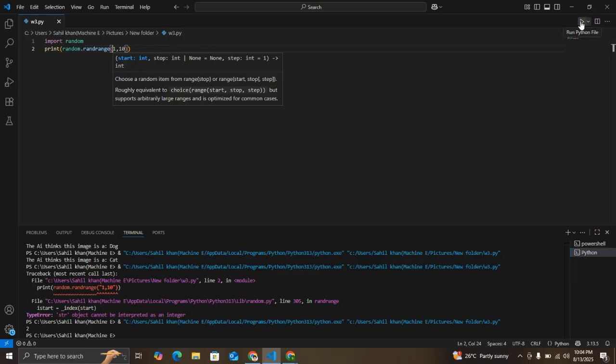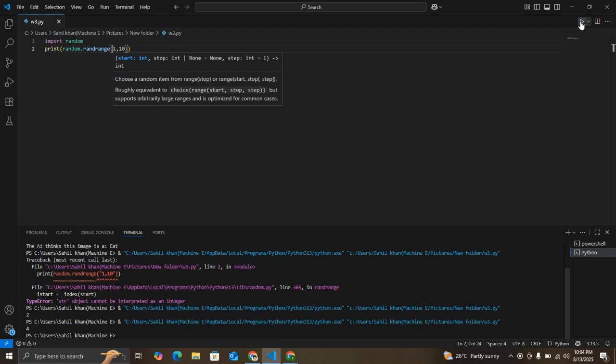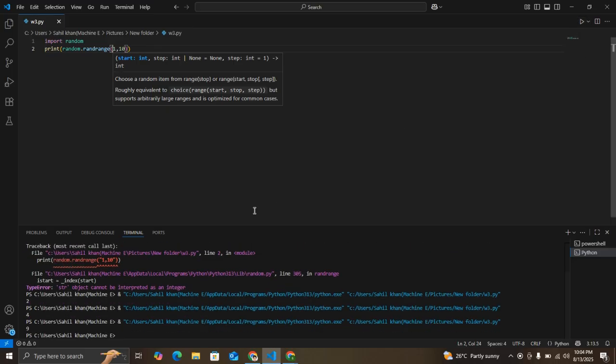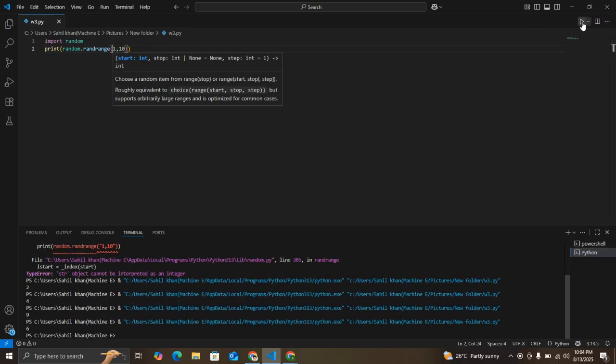Now, for example, it's just like a game. Which value will it give? Let's consider it will give us 3 or 4. I'm not sure. 4. Okay, so it actually gives us a 4, and if we run again, it will give another value, 9. However many times you run the code, it will give values between 1 and 10.